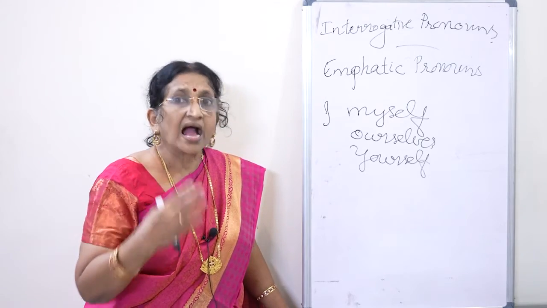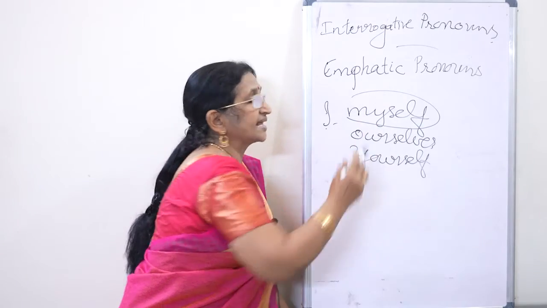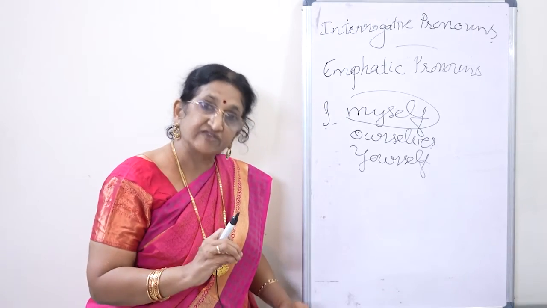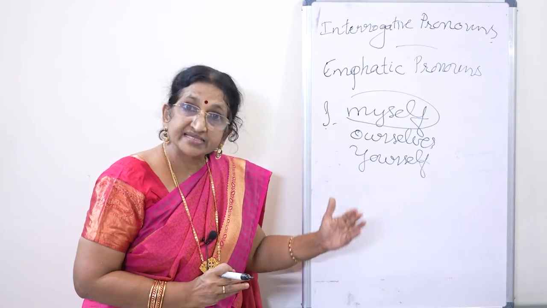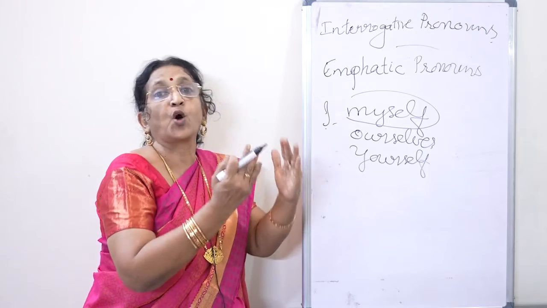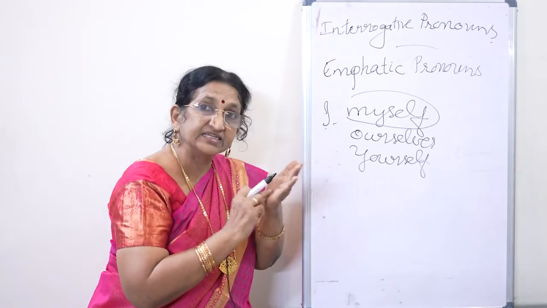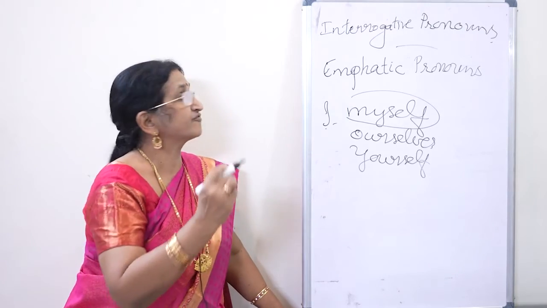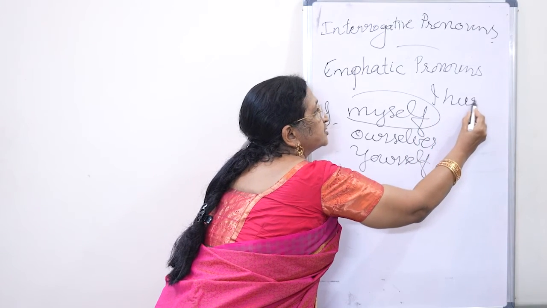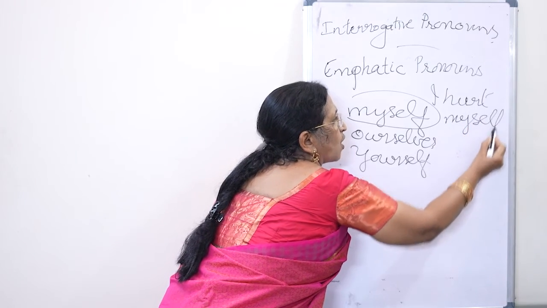Nobody hurt me, I hurt myself. It's the same word, myself. This is emphatic: I myself did it. I myself cleaned the room. I myself painted this picture. I myself cooked it. That is emphatic, that is emphasizing a point. And reflexive pronouns are like: I hurt myself. When we say this, it is a reflexive pronoun. I hurt myself. H-U-R-T. Myself. This is what is a reflexive pronoun.